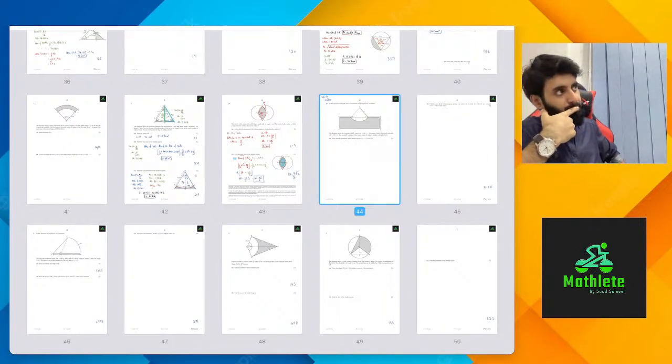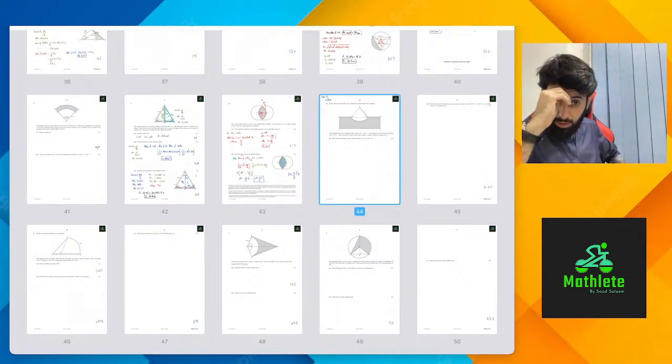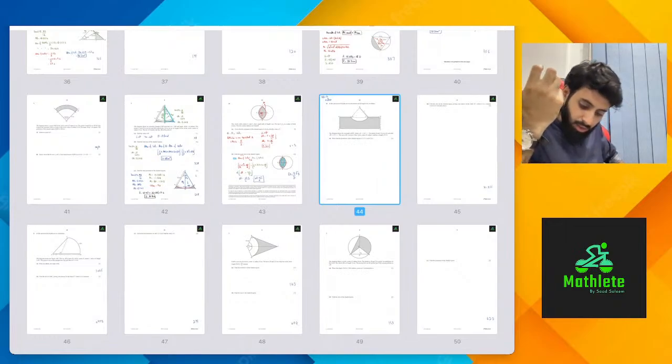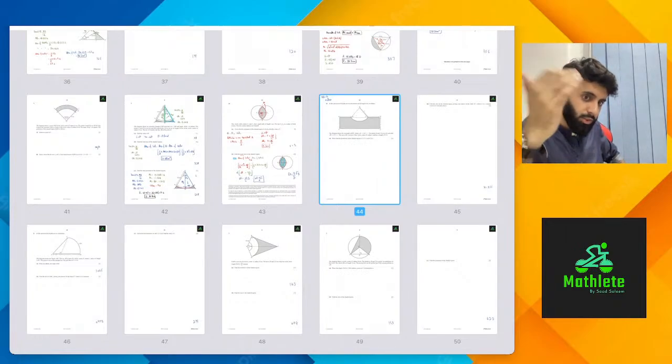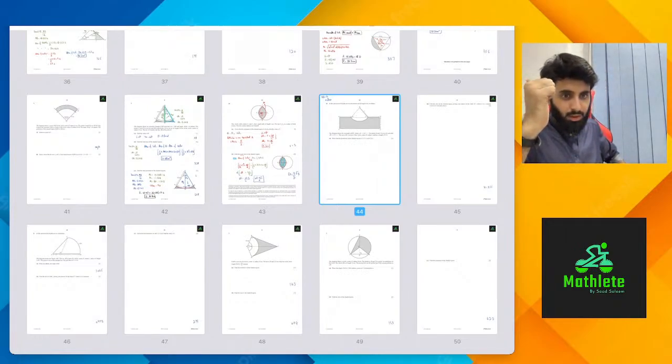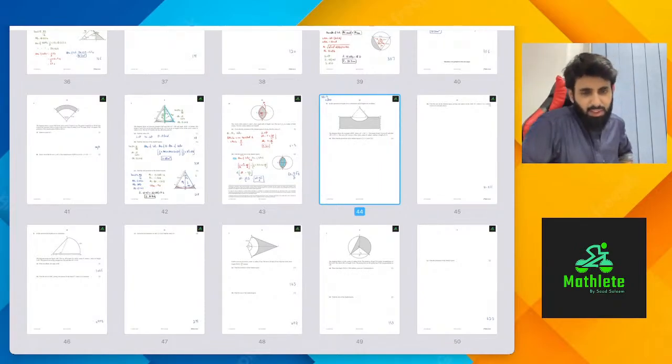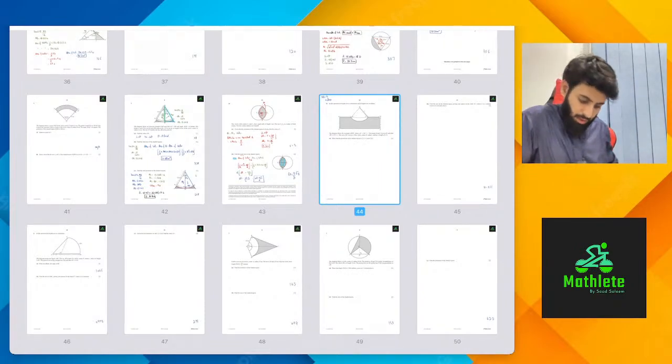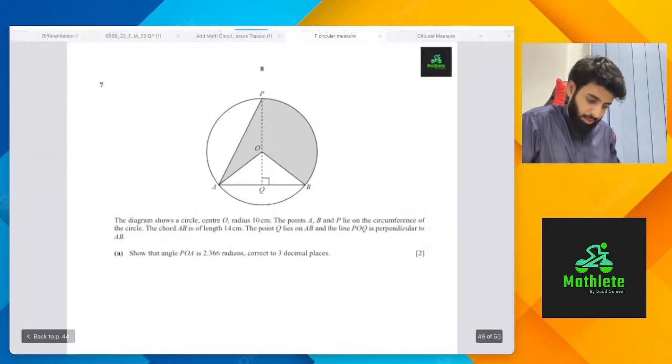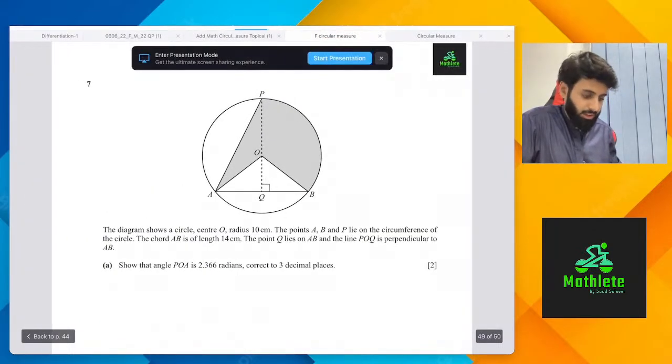What else? I think logs, simultaneous equations. Whatever topics you were given in paper 1, don't do those. Straight line graphs, well, if linear law was already tested in paper 1, it's not likely it's going to come in paper 2.